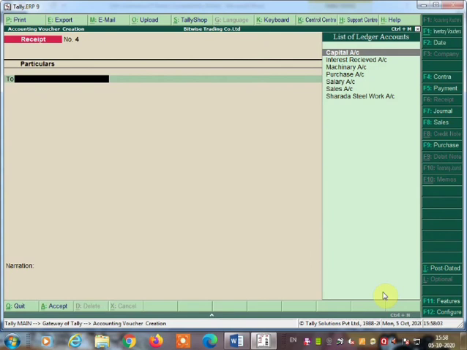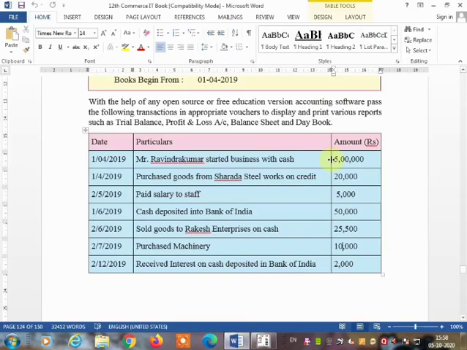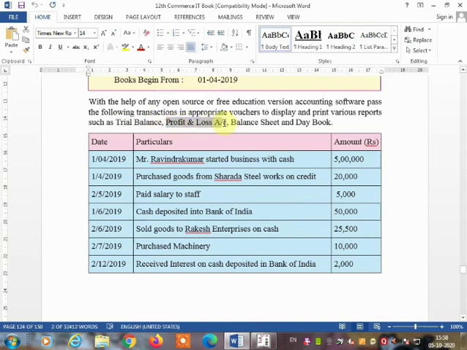Now we are going to see what is asked. Look here what is asked in the problem: with the help of any open source free education version accounting software, pass the following transactions. We already passed the appropriate vouchers; now to display and print various reports such as trial balance. We are going to see the trial balance first, then the profit and loss account, then the balance sheet, and then the day book. Okay, now one by one we are going to see.